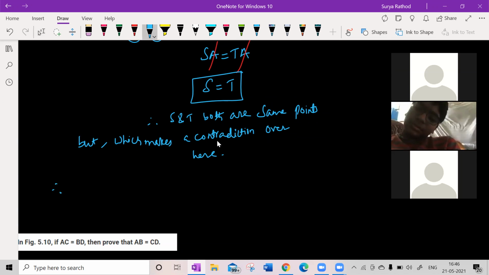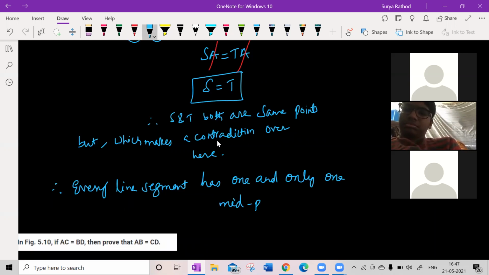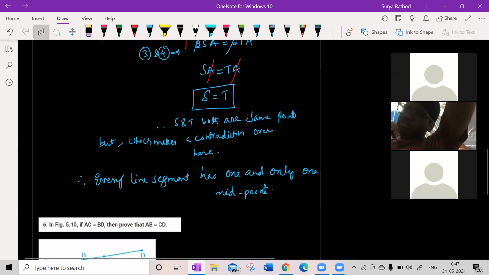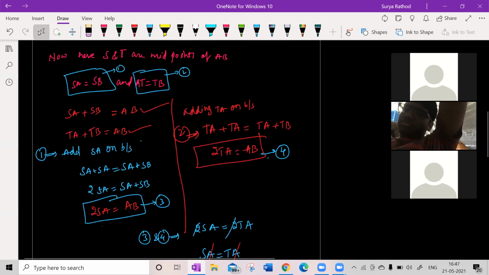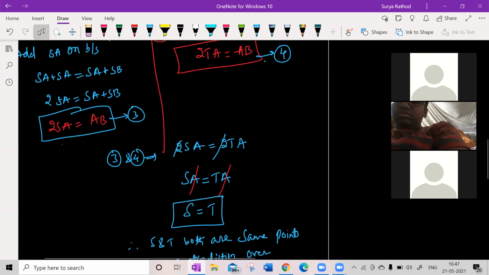Therefore, every line segment has one and only one midpoint. Getting my point? Understood? Sir, S and T, two are there, no, sir? How only one? S and T both are equal, man. If it is equal, it will become 2 points here.